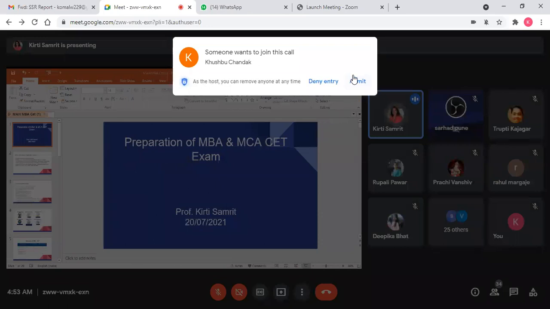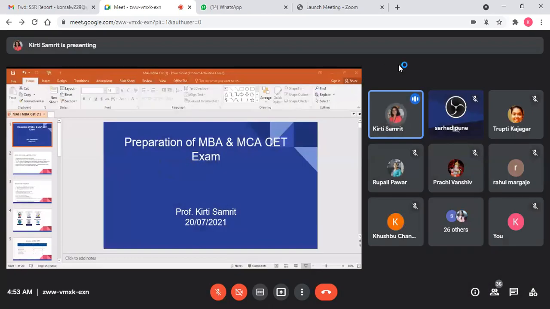You need the MCA or MBA CET qualifying examination scorecard. Again, you will need the 10th mark sheet or passing certificate, 12th mark sheet, then your degree mark sheet and degree certificate. Then you will have to submit your TC or LC, the leaving certificate. Then you have to provide the nationality certificate and domicile also, students.